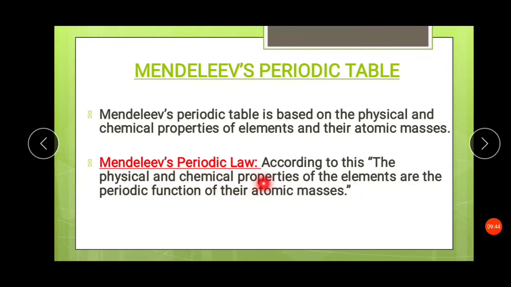Mendeleev's periodic law. According to this, the physical and chemical properties of the elements are a periodic function of their atomic masses. Now, what does this mean? The elements have physical and chemical properties, and those properties get repeated again and again. So those elements having similar properties are arranged in the same group, and they are a periodic function of their atomic masses.